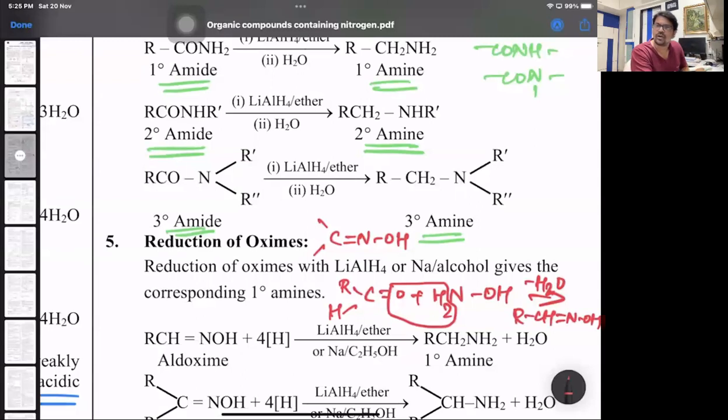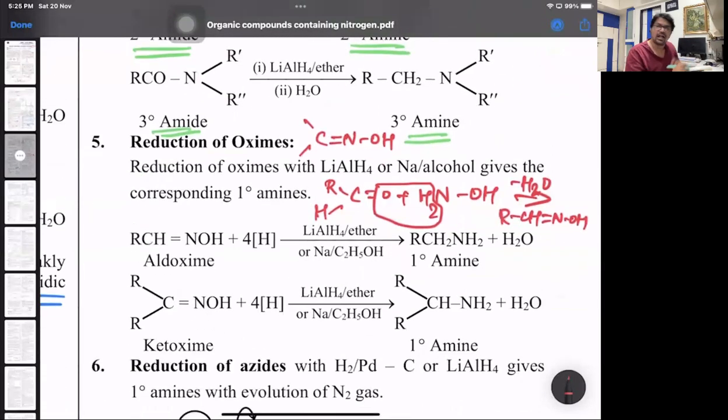That's what we have as oximes. So oxime of aldehyde is called aldoxime. Oxime of ketone is called ketoxime. Both aldoximes and ketoximes on reduction with sodium and ethanol, which generates 4 nascent hydrogen, will give primary amine.